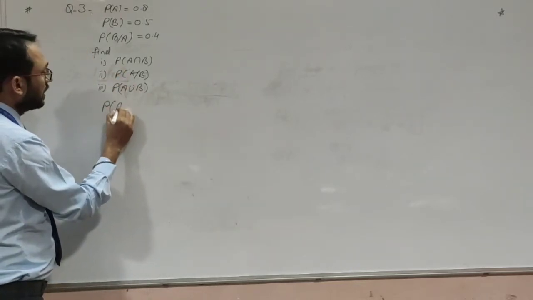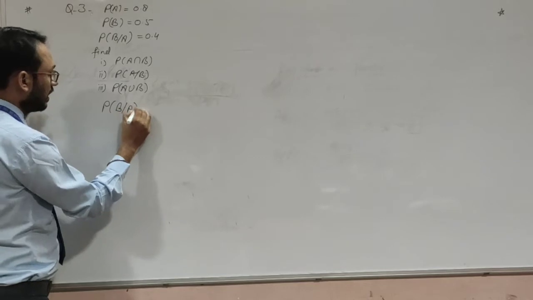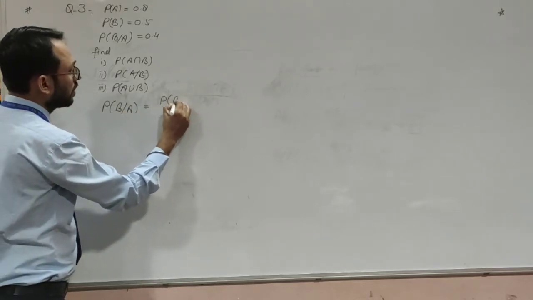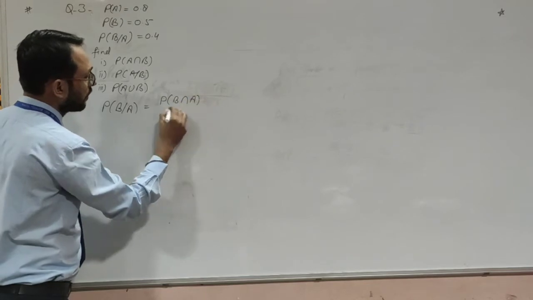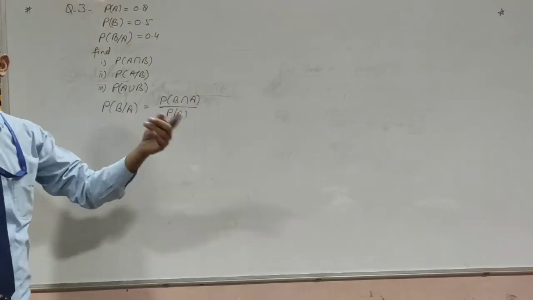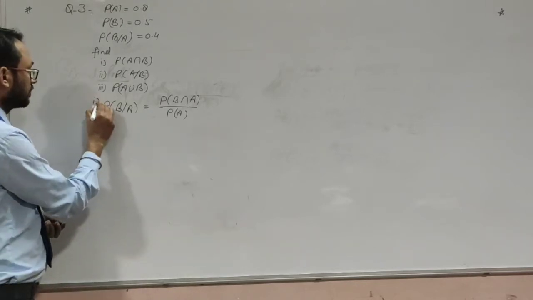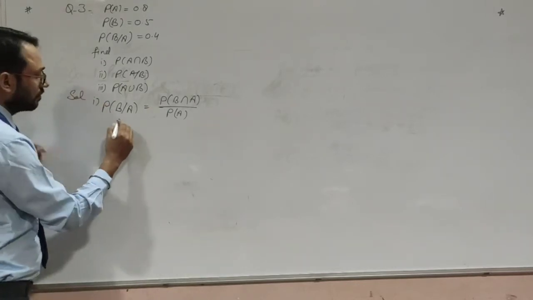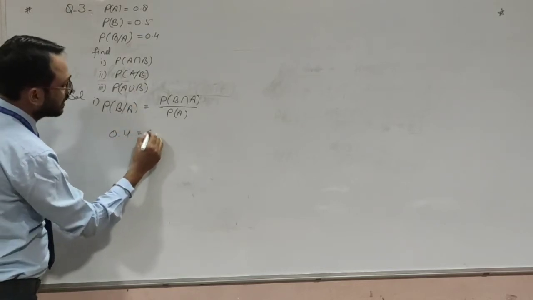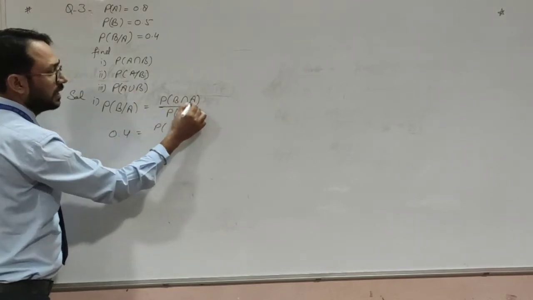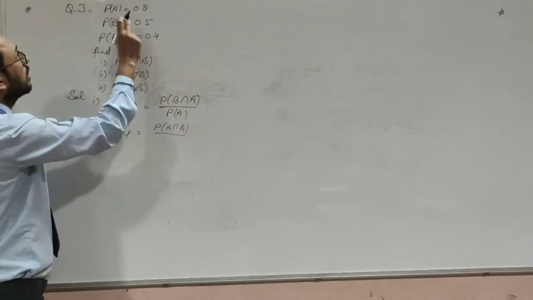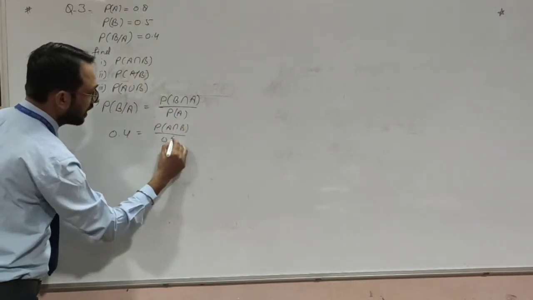Probability of B given A is equal to probability of B intersection A on probability of A. Let us put the values given to us. P(B given A) is 0.4, equal to B intersection A, which can be written as A intersection B, on probability of A, that is 0.8.